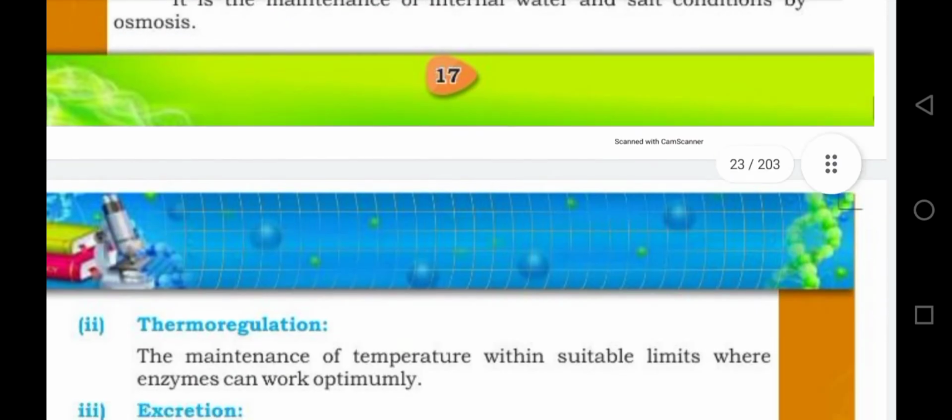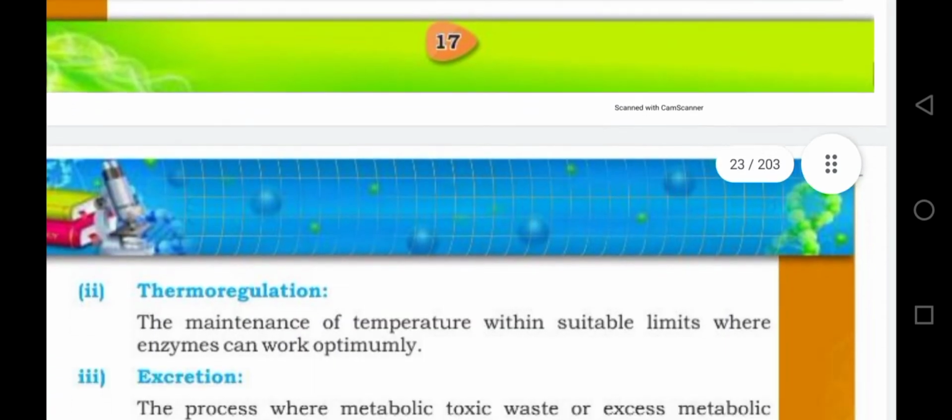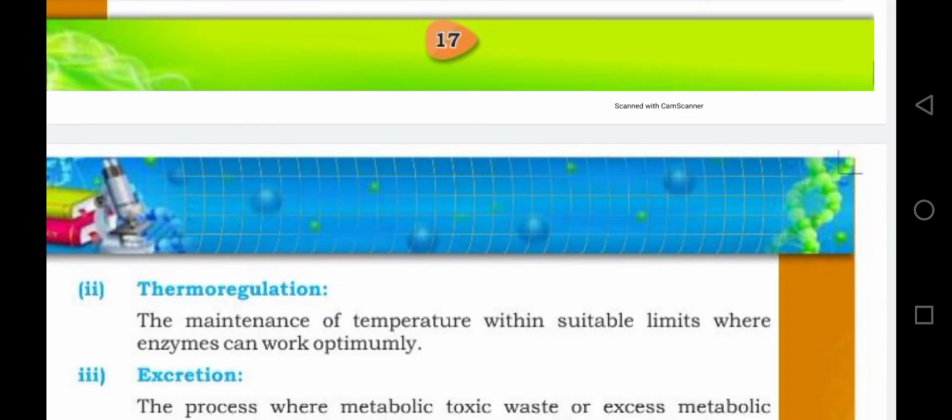So, next is the thermoregulation. Therm means heat. First, we have discussed the aspect of osmoregulation. It means plant maintains the level of water and salt. And second, plant also maintains the temperature because plants need to survive and they will grow at optimum temperature.